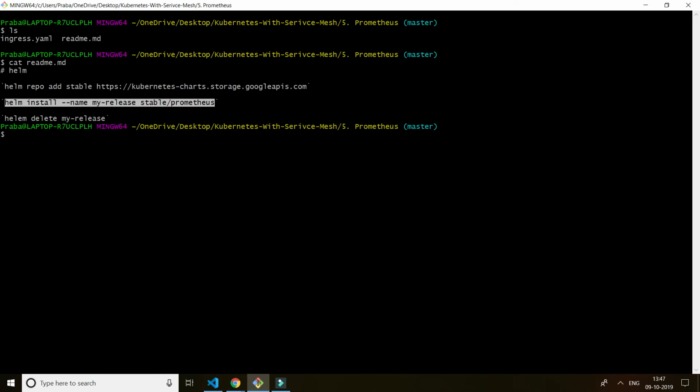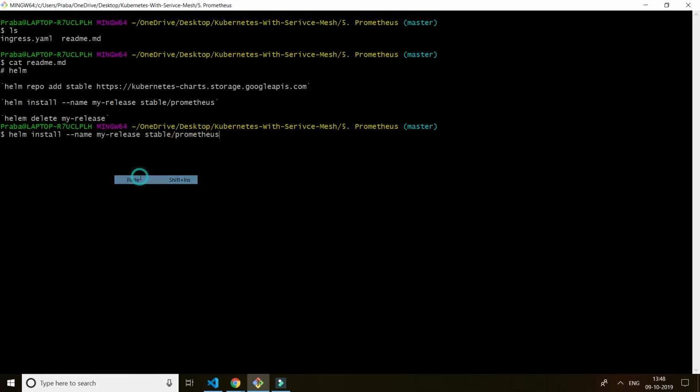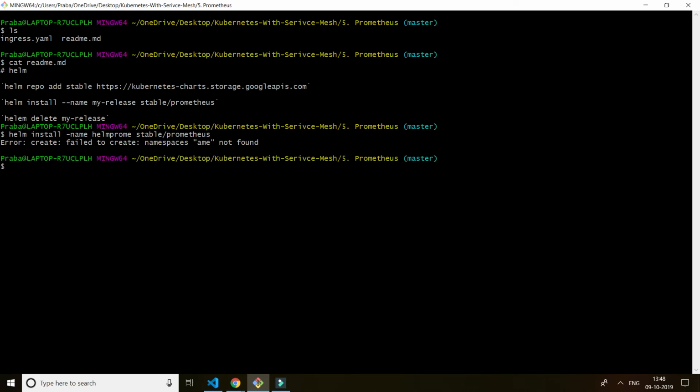Suppose if you want to remove that particular release, suppose I'm using Prometheus, right, from the Kubernetes system itself. By using the name label, we can remove it entirely by using helm delete name. So I'm going to run this. I'm going to install Prometheus here. I'm just giving helm install, the name, and I'm going to install the Helm Prometheus. Boom! It just does it in seconds.